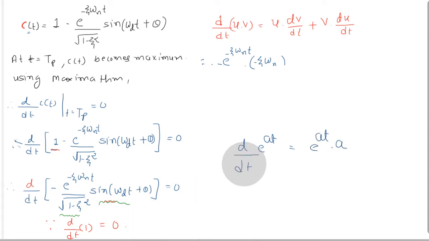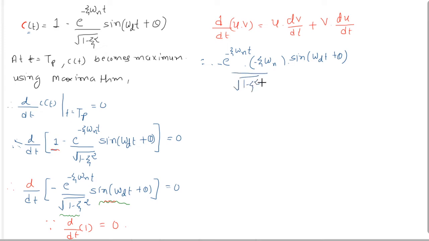You know that. And that is a constant term, so I write here sine omega d t plus theta upon under root 1 minus zeta square.